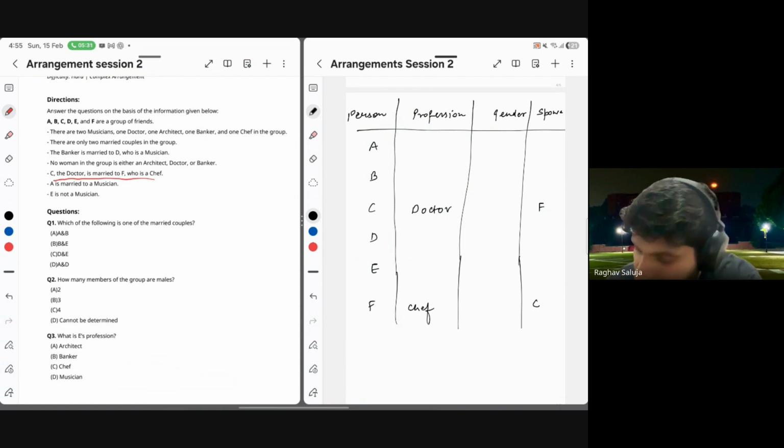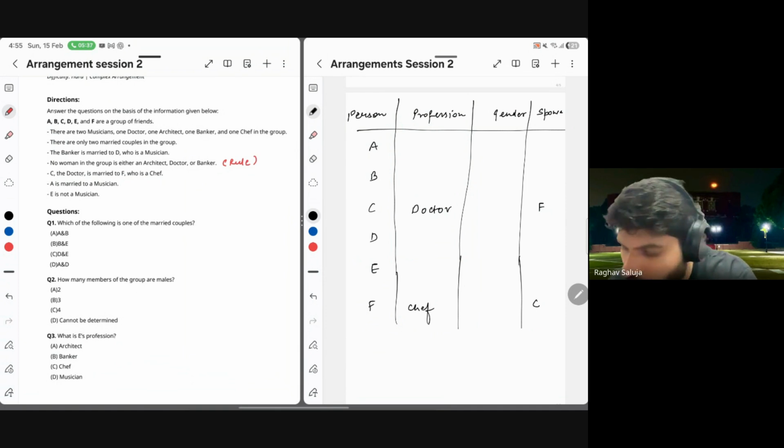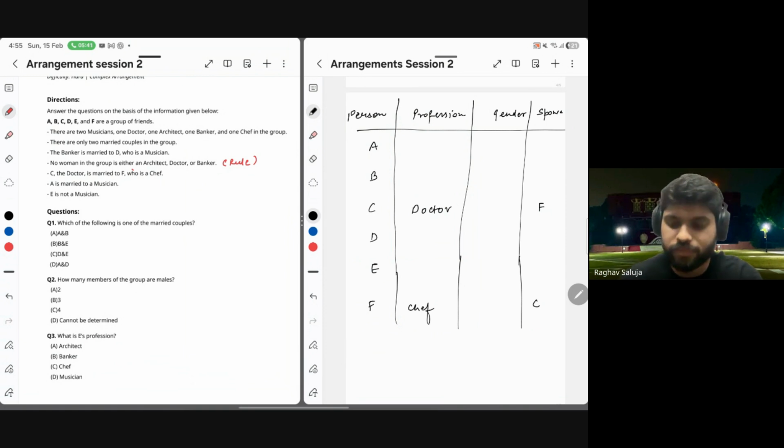Now, let me come back to this. It says no woman in the group is either an architect, doctor, or a banker. It means that architect, doctor, and banker have to be men.